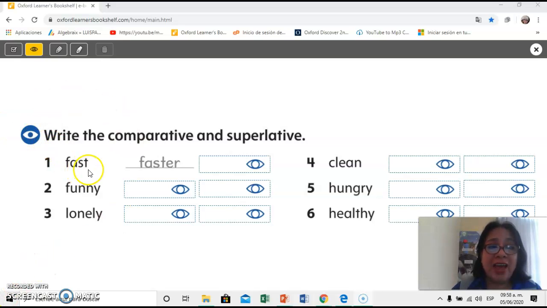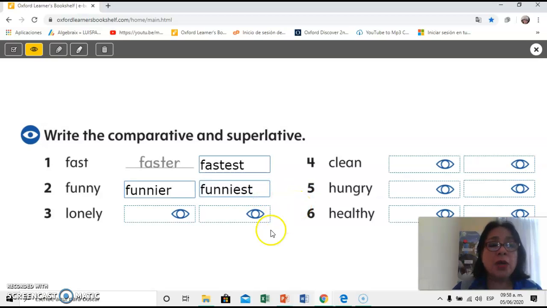Let's look. Fast, faster. What is a superlative for fast? Remember, it ends in EST. Yes, fastest. Funny. What is a comparative? Funnier. And what is a superlative? Funniest. Very good. Lonely. Comparative, lonelier. Superlative, loneliest. Excellent. Remember the endings for comparative and superlative forms.